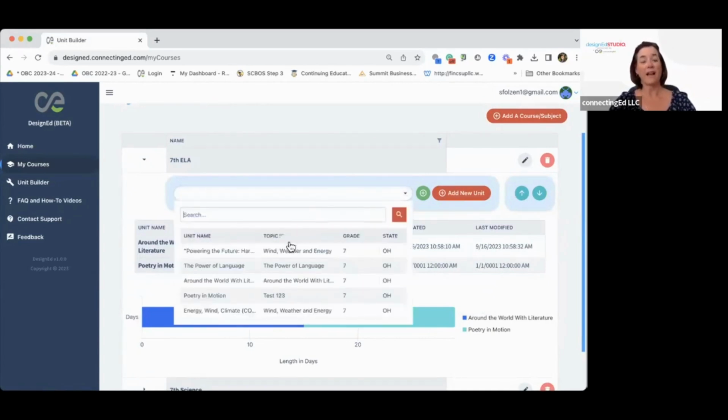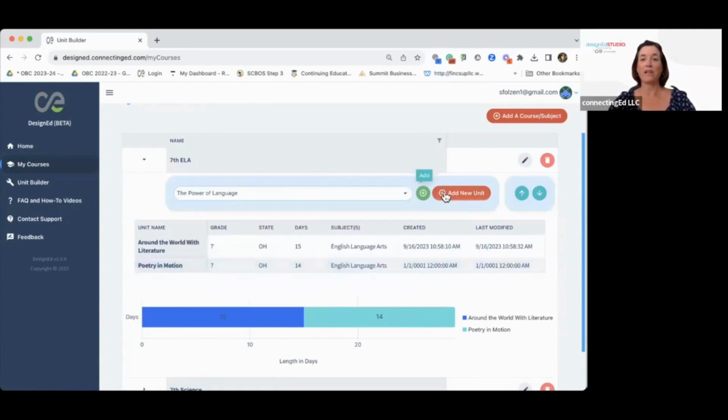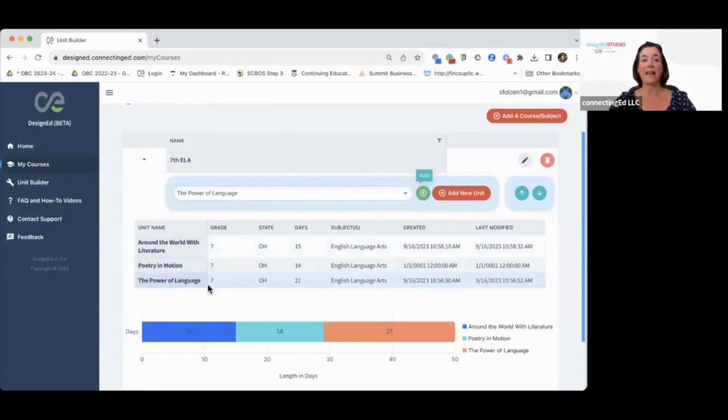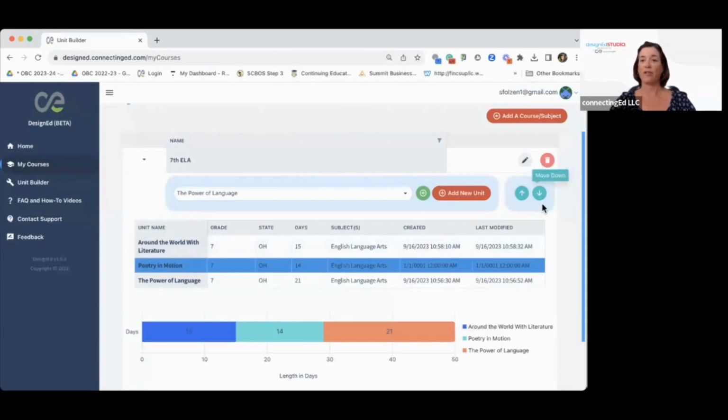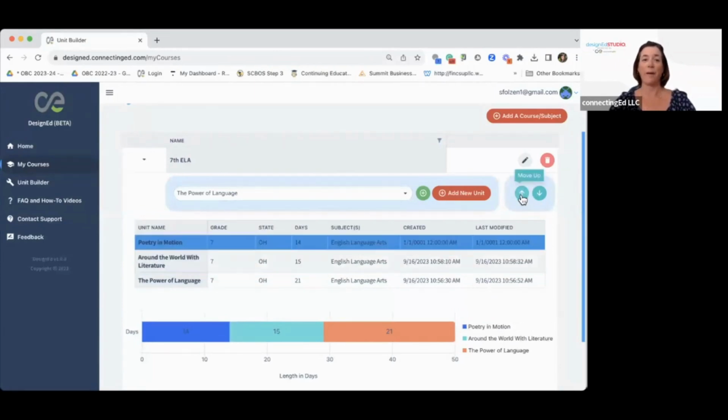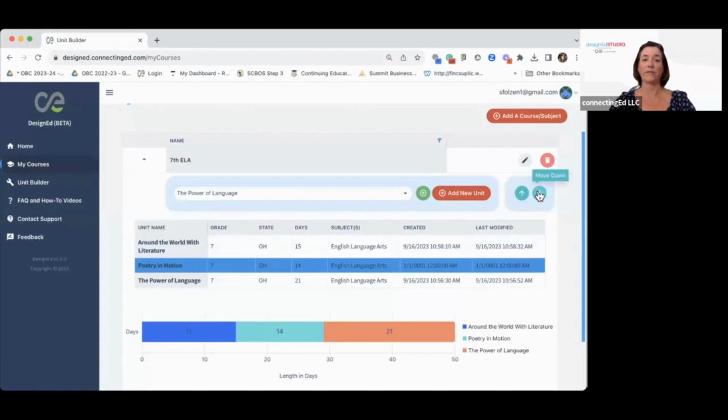These are units that I have already created. I'm just going to add one in here, the power of language. I'm going to click add, and you can see it adds down here and also adds to my timeline as well. These can all be moved around. If I click here, here are my controls to move up and also to move it down. And that switches the timeline down here as well.